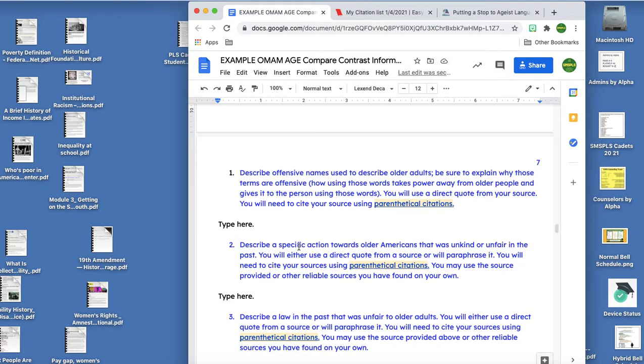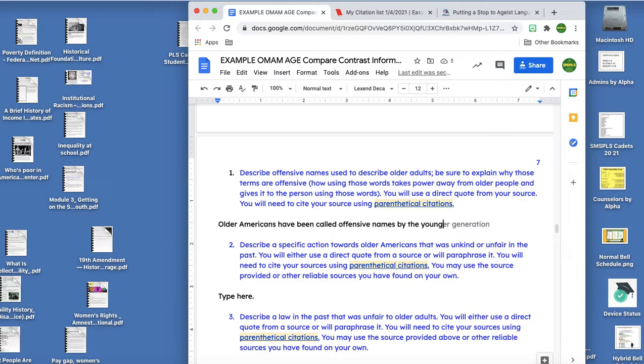Okay, so describe offensive names used to describe older adults. Be sure to explain why those terms are offensive. You're going to use a direct quote from your source and have a parenthetical citation. So we can say older Americans have been called offensive names by the younger generation.